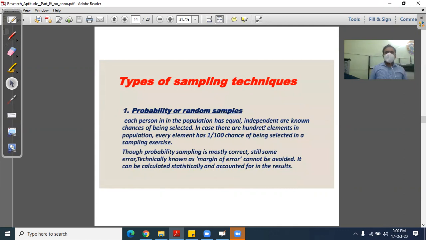In the last video, I told you about the basics of sampling. Today, we will first revise what a sample is, and then start studying the types of sampling techniques. When you go for research, you must know how you can collect samples from the public. Sampling is basically collecting. This is my own definition, that is selecting